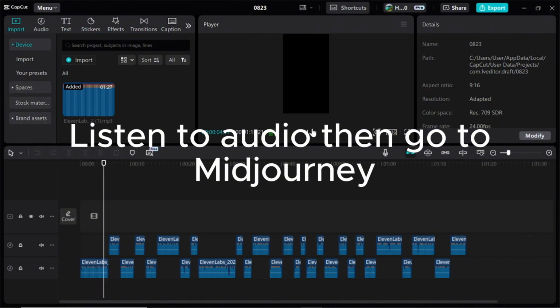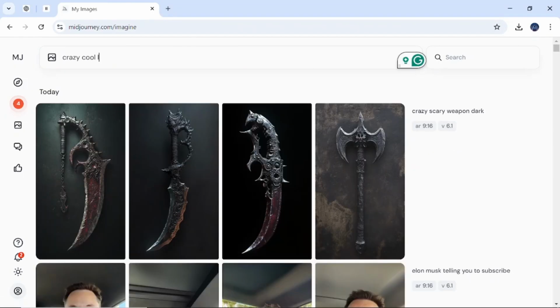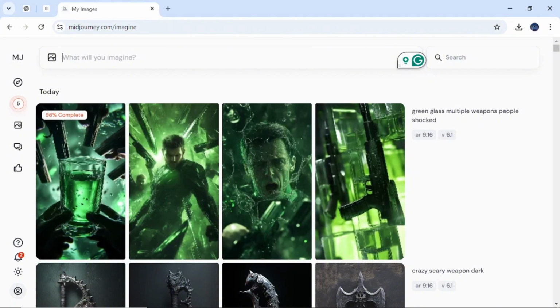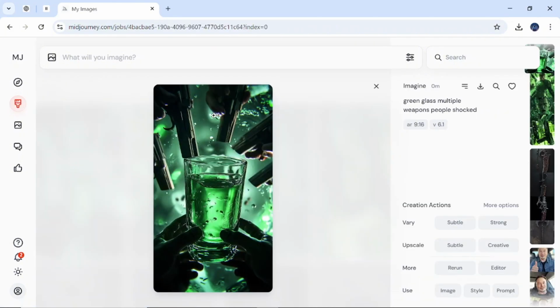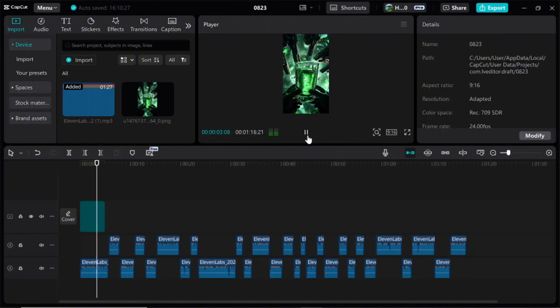Use Midjourney, the leading image generator, to create visuals that align with your script every 5 to 10 seconds. Make sure to do this throughout the entire script. Listen to your script and add an image to CapCut at the end of each sentence, or whenever it feels right. Get all the images in place first, then we'll move on to editing afterward. Follow along with what I'm doing, and apply this to the entire script.